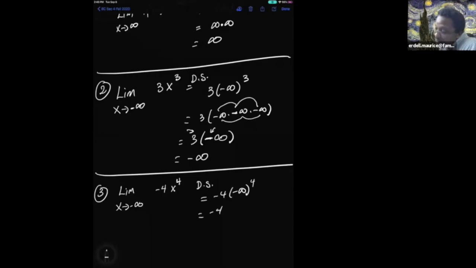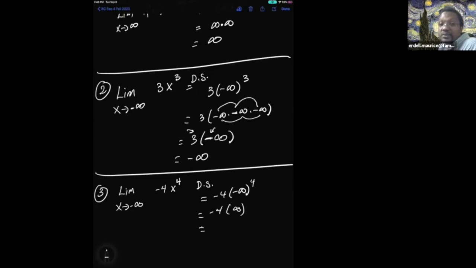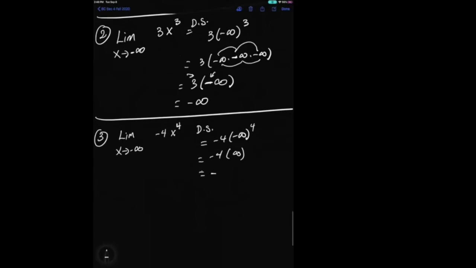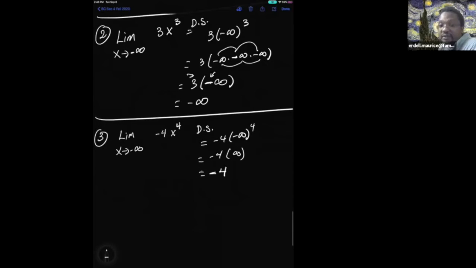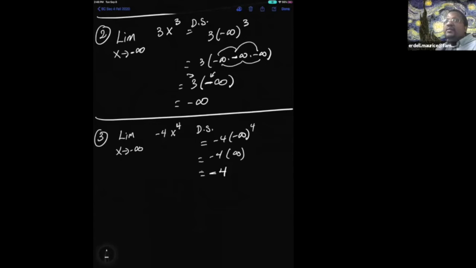Positive infinity. Negative 4 times positive infinity is? Negative infinity. Yes. Questions there so far on our basic foray into limits? Any questions so far?